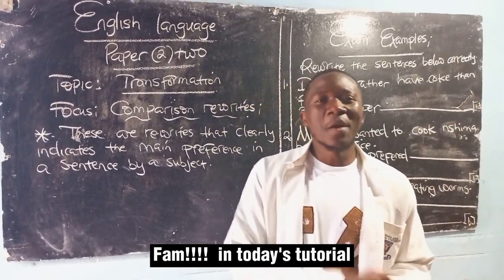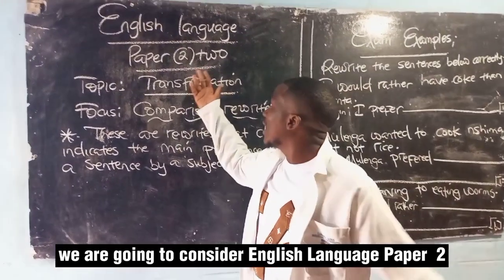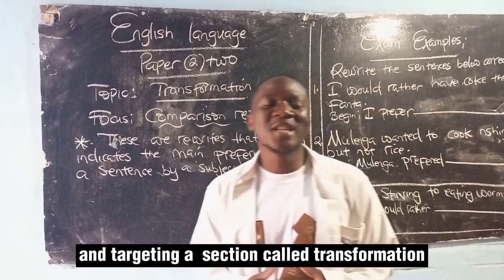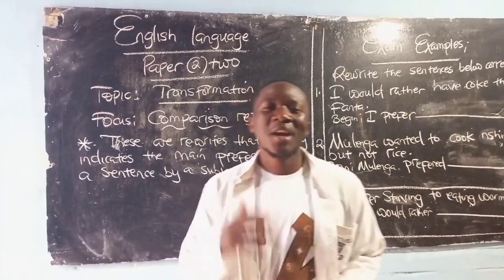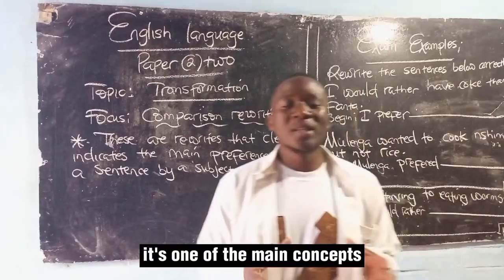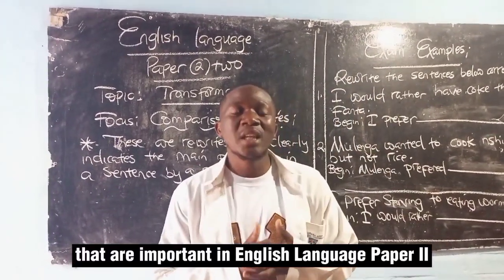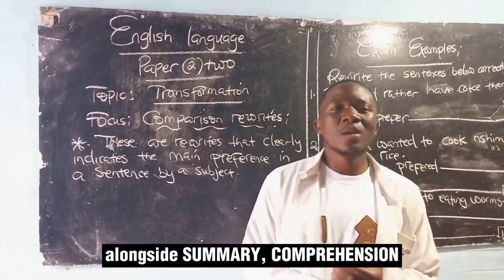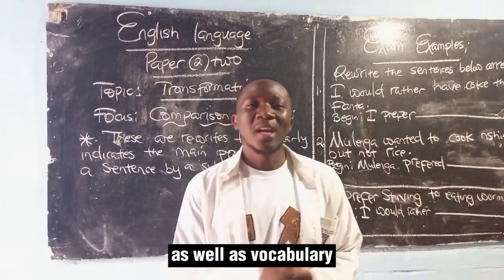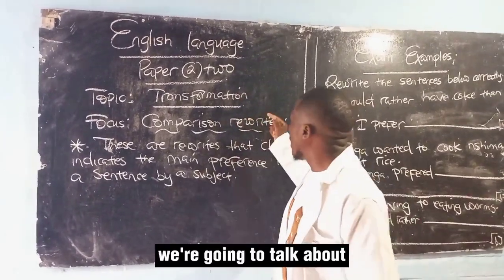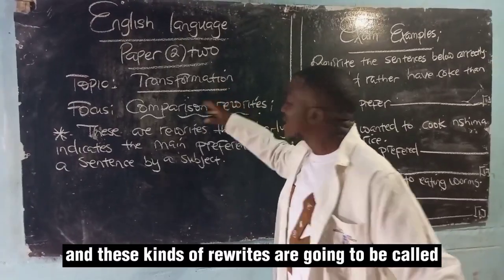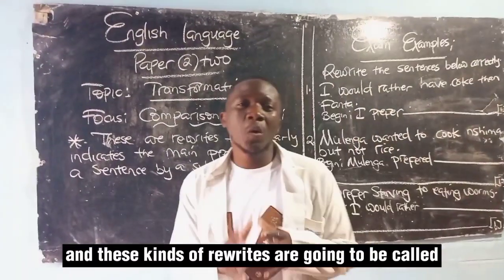In today's tutorial, we're going to consider English language paper 2 and targeting a section called transformation. When you talk about transformation, it's one of the main concepts that are important in English language paper 2, alongside summary, comprehension, as well as vocabulary. Let's begin. We're going to talk about rewrites under transformation, and these kinds of rewrites are going to be called